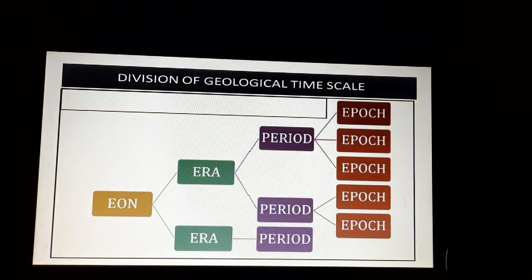If you see this flow chart over here, it clearly gives you the division of the geological time scale. Eon is a time period which cannot be calculated, right? Eon is further divided into eras. Eras, we know how many million years there are. Era is further subdivided into periods, and period is divided into epochs. So this is the major division of the geological time scale, and we study the evolution of the earth under this time scale only.